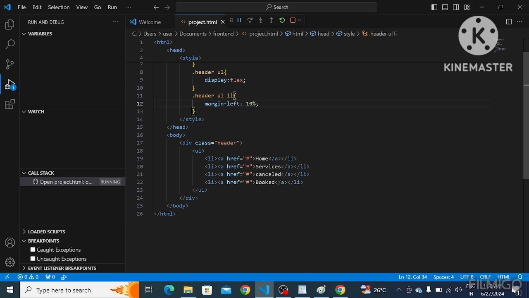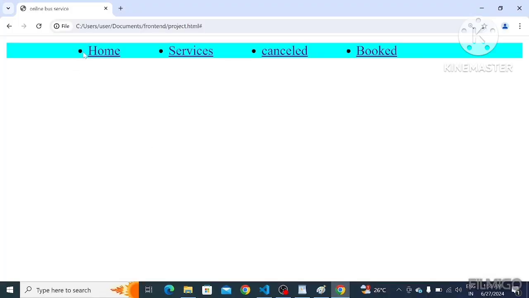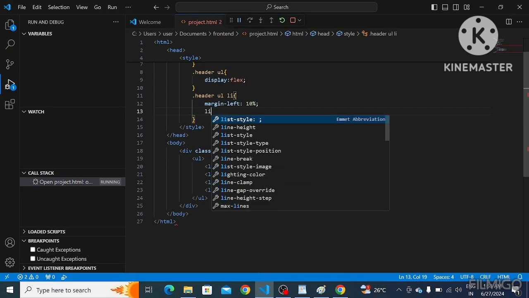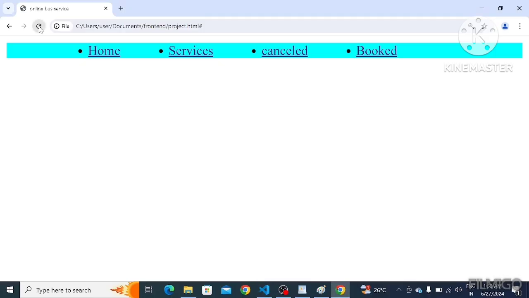Next, I don't want these list indicators. That's why I'm going to take list style none. See, it's gone.